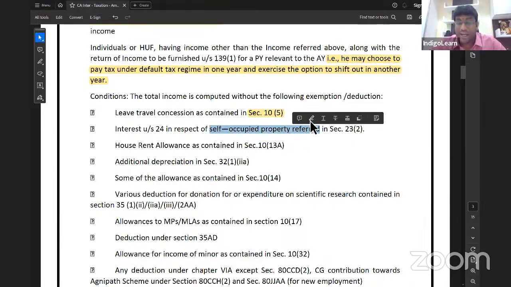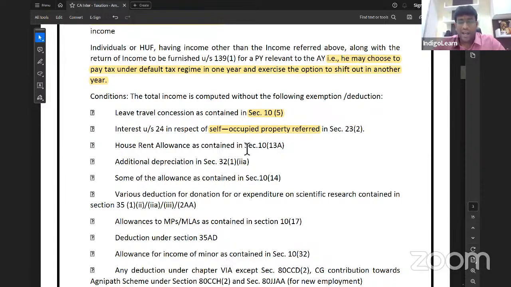Exactly. Next. Interest under section 24 in respect of self-occupied property. You have to note this point that self-occupied property. Property can be let out, property can be self-occupied. If the property is self-occupied, then you cannot take interest deduction if you are paying tax under default tax regime. Very, very important point. Extremely wonderful. 24B deduction will not come in case of self-occupied property if the person is paying tax under default tax regime.